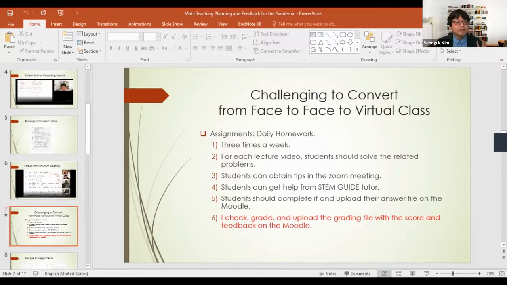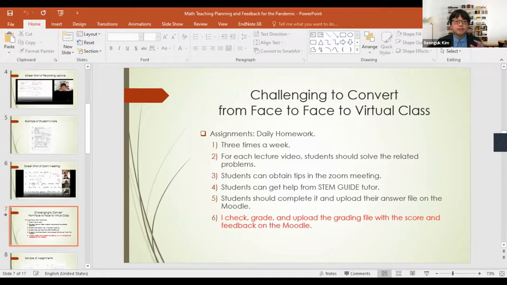But in some sense, it was a very big burden for the students. So now, for each homework, I give students two or three problems, sometimes five problems at most. In this case, the students can solve the problems after watching the video. Sometimes they have trouble, and at that time they join the Zoom meeting and get help. If after these two processes they still have trouble, they can join another Zoom meeting, the STEM guide tutor, and get help.